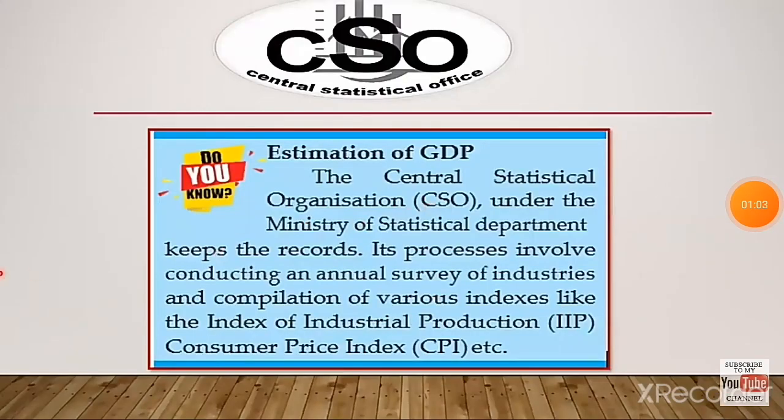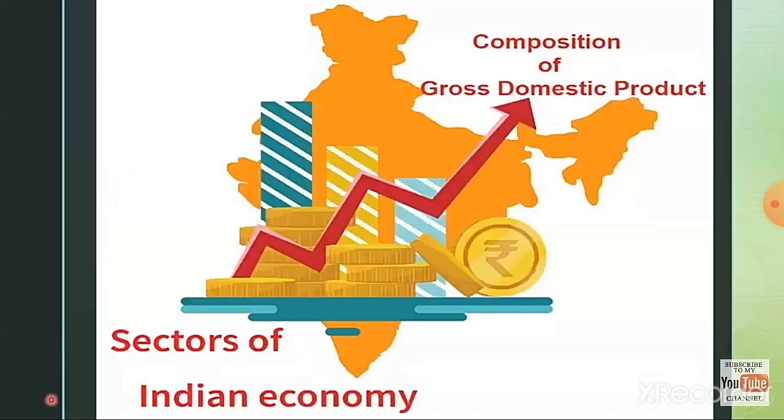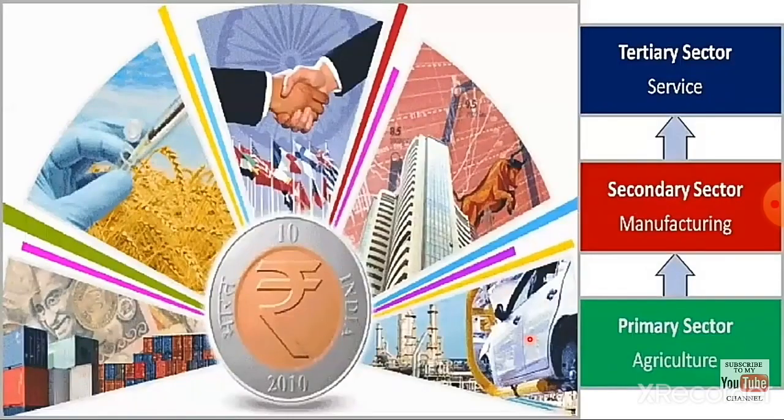Do you know the estimation of GDP? The Central Statistical Organization under the Ministry of Statistics keeps the records. Its process involves conducting an annual survey of industries and compilation of various indexes like the index of industrial production, consumer price, etc. Next, sectors of the Indian economy.